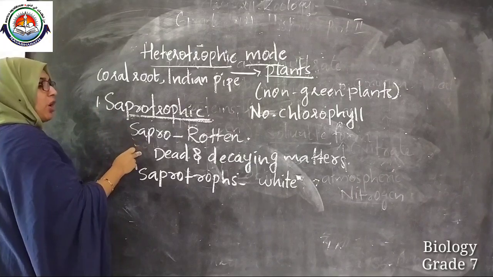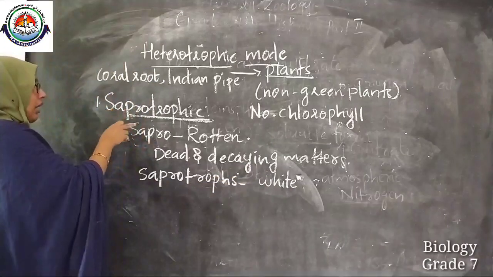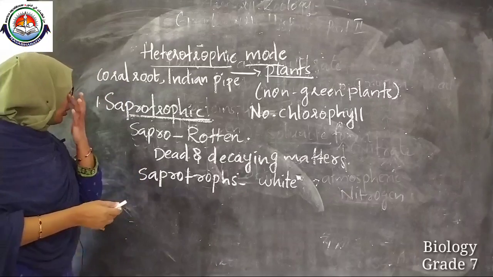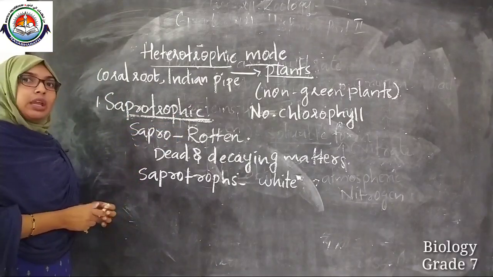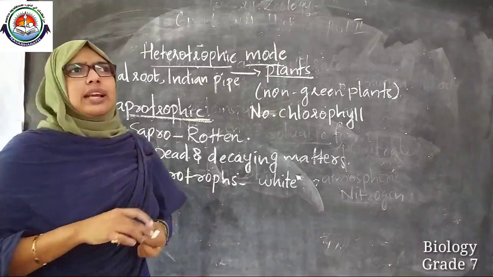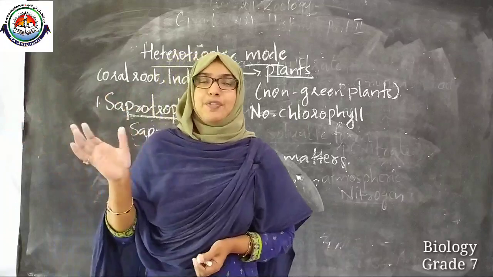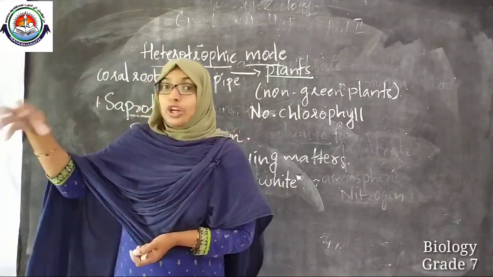Organisms which depend upon dead and decaying matters for their nutrition are known as saprotrophs, and the mode of nutrition is known as saprotrophic nutrition. Clear? You are saying that during the rainy season, some umbrella-like patches grow on the woods and all.